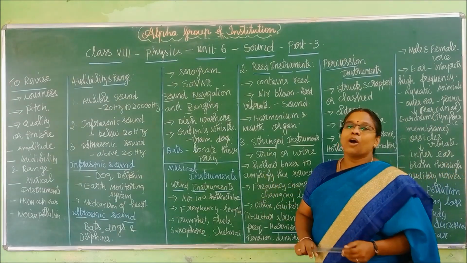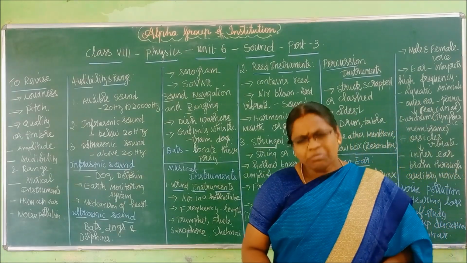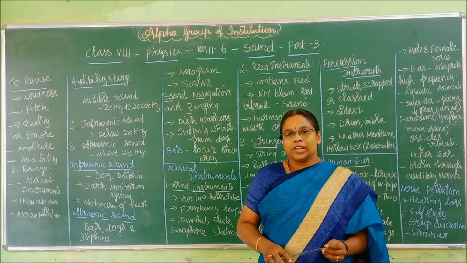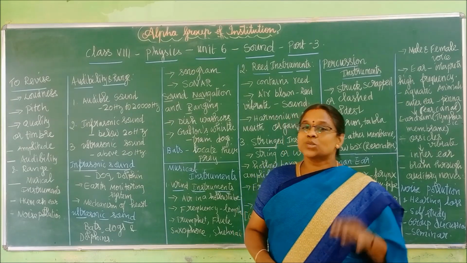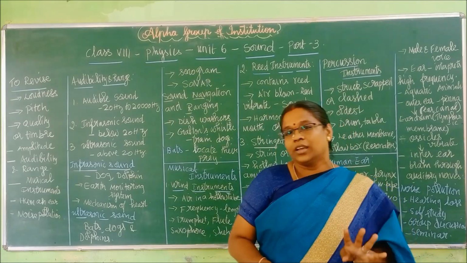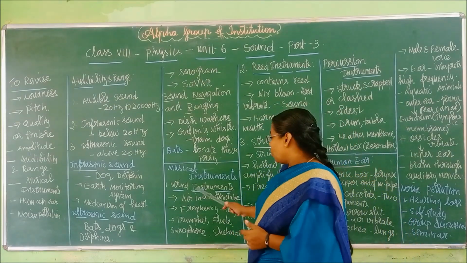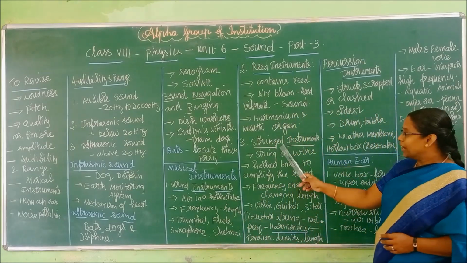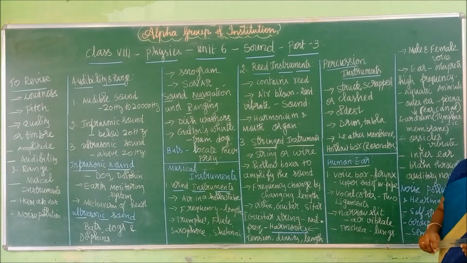Okay. Next we are seeing about musical instruments. You have a lot of musical instruments in our world, right? So we classify these musical instruments under 4 big types. What are they? One is wind instruments. Second is stringed instruments, and third is percussion instruments.